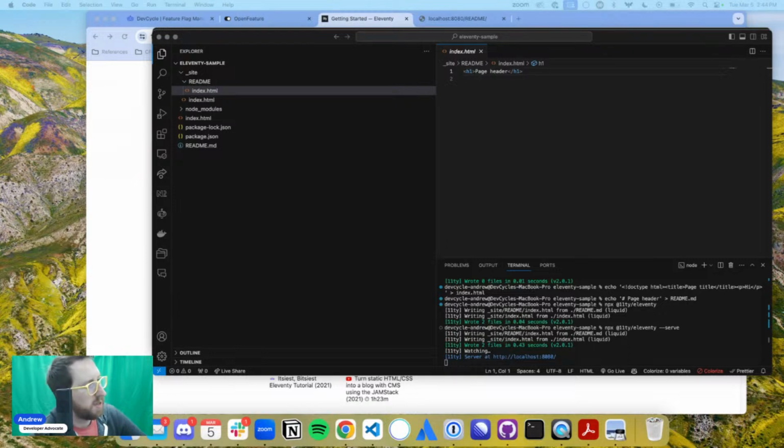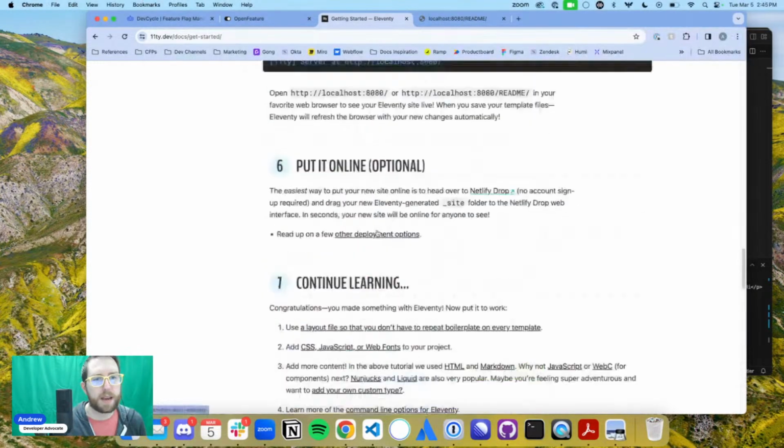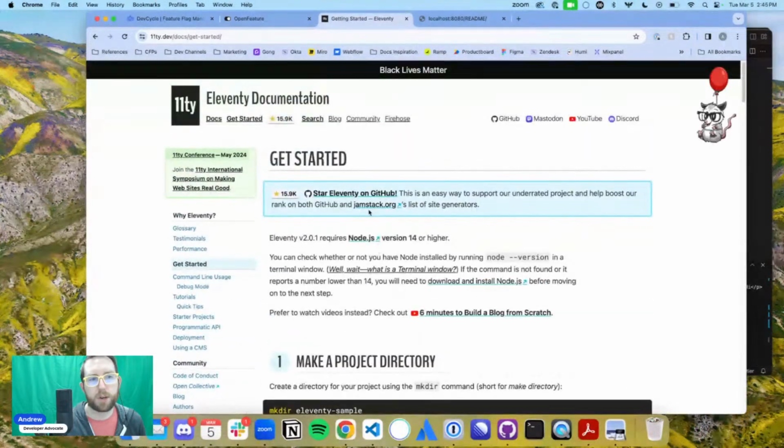Yeah. So this is sort of stage 1. We have built out a very simple Eleventy sample site. Amazing. But Andrew, why do I want to have this? And you may not, and that's okay. You may want to have something more. And so there's a cool thing that I really love, communities that are very